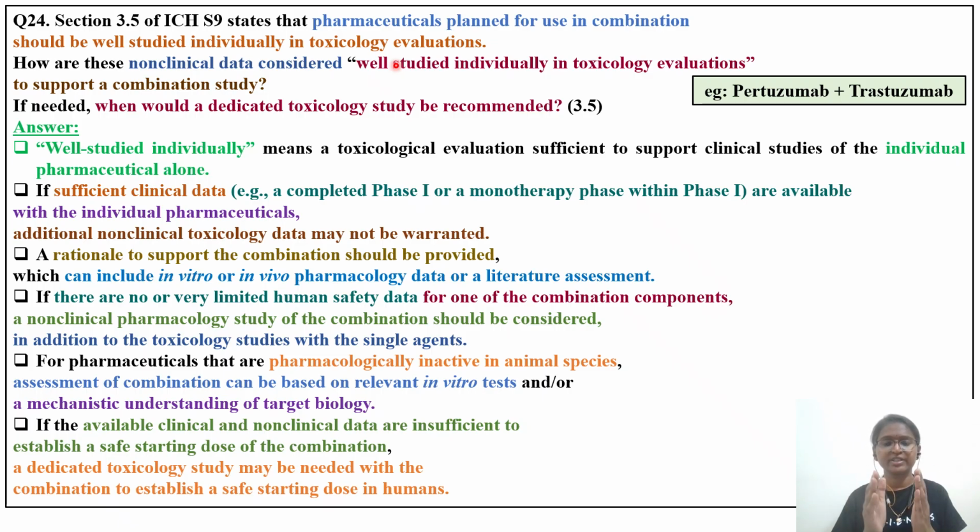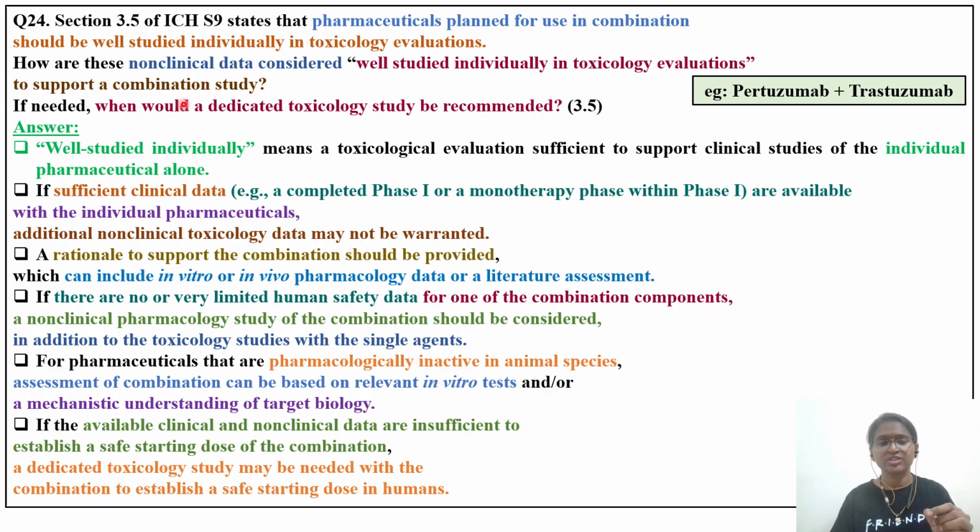But now today we have decided, after 2 to 3 years or 4 years, let's combine this A plus B drug. Individually, for drug A, a battery of toxicology studies is available. Similarly for drug B also, a battery of toxicology studies is available. So how are these non-clinical data considered well studied individually in toxicological evaluation? I will explain in the answer below.